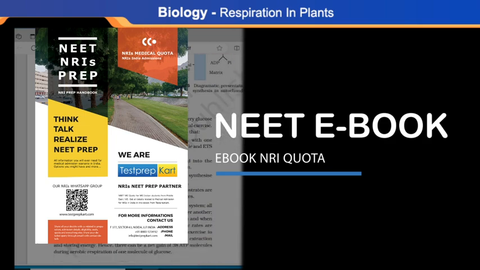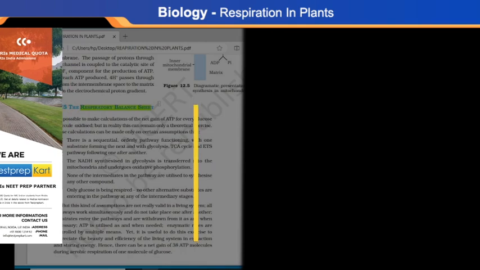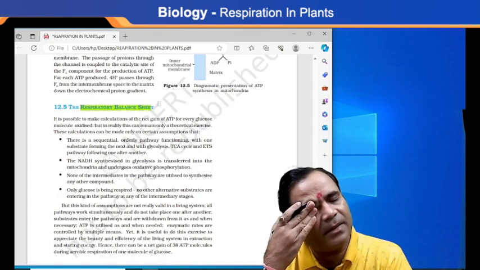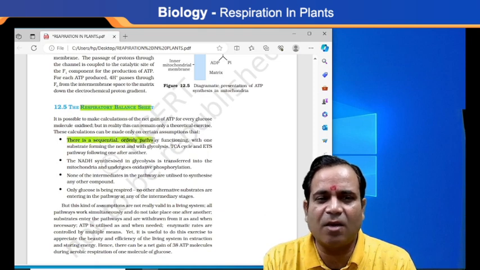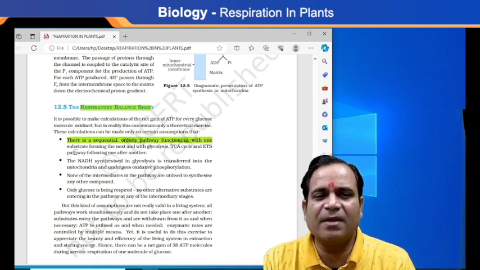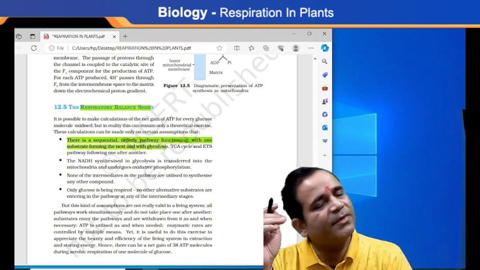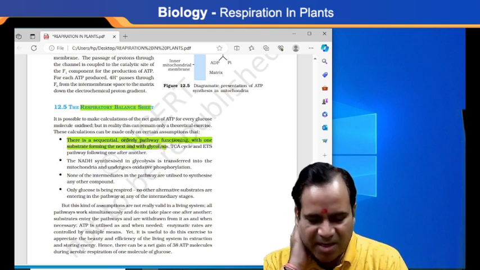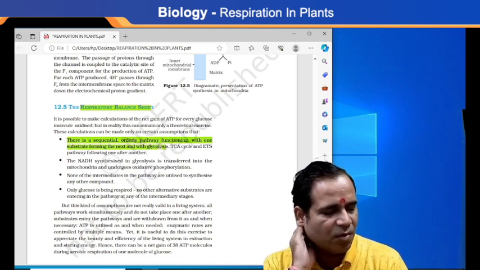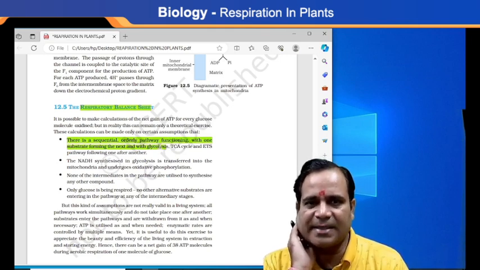Now see here the respiratory balance sheet. What is the respiratory balance sheet? It is so important, let's see one by one. The respiratory balance sheet means there is a sequentially orderly pathway functioning, with one substrate forming the next, starting with glycolysis. Glycolysis is mainly responsible for the breakdown of glucose within the body cells, right?